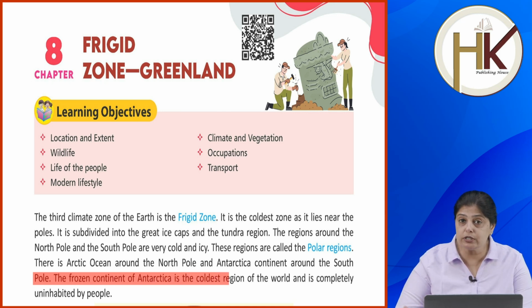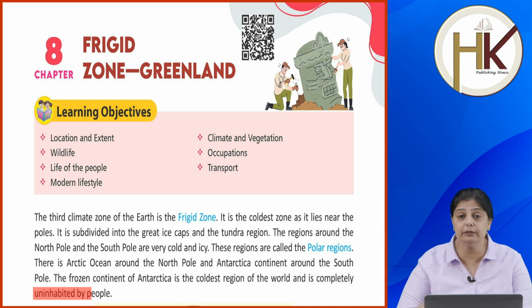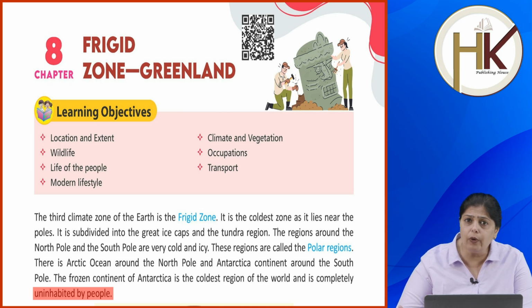So the frozen continent of Antarctica, it is the coldest region of the world and is completely uninhabited by people. So Antarctica continent जो है, यहाँ पे पूरे साल बर्फ गिरती है. Okay, it is the coldest region of the entire world. इसके लिए यहाँ की climatic conditions जो है, they are not favorable for human survival. यहाँ पे ज़्यादा humans रह नहीं सकते. Okay, they don't have those favorable conditions. Okay, so even if people are going, they must be visitors there. They go visit and come back.